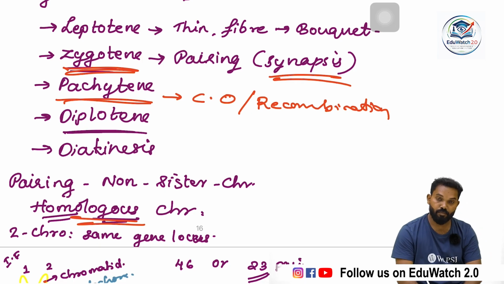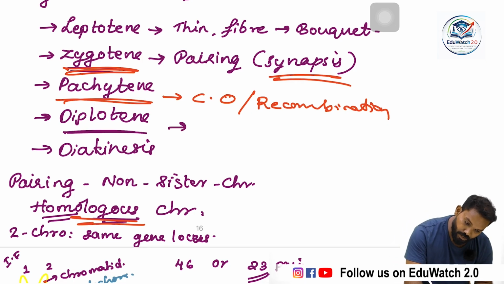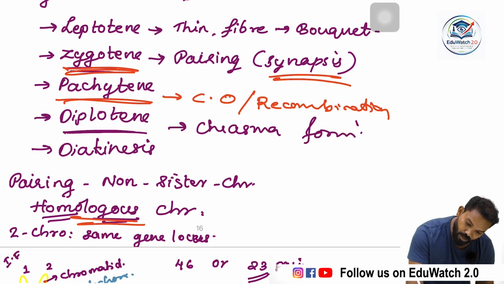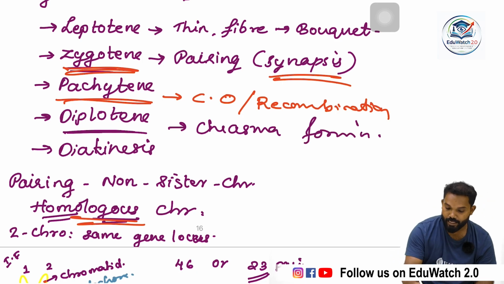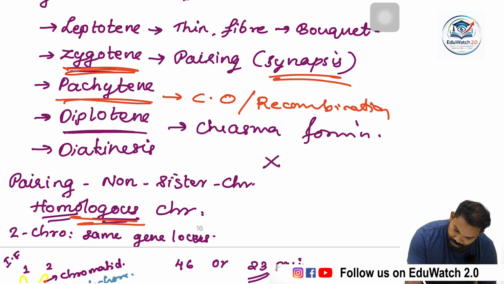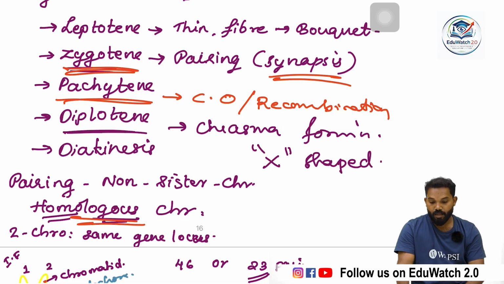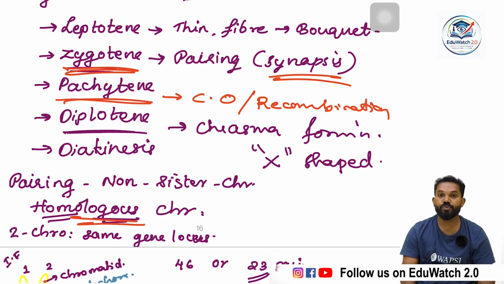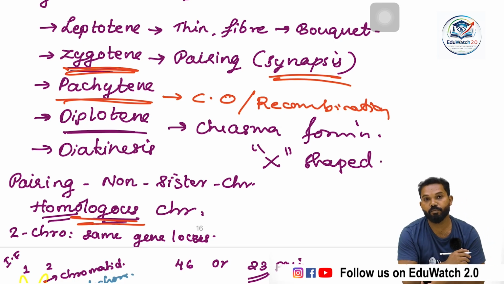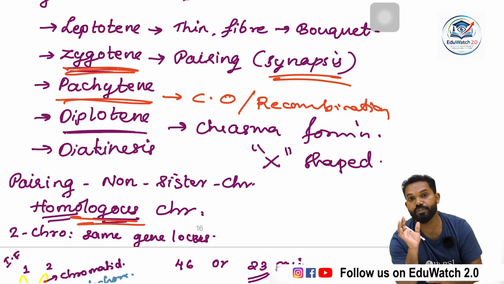Then diplotene. Diplotene is the stage that helps in chiasma formation. What is a chiasma? A chiasma is an X-shaped structure. How is it formed? That X-shaped structure is formed due to the dissolution of the synaptonemal complex except at the site of crossing over.